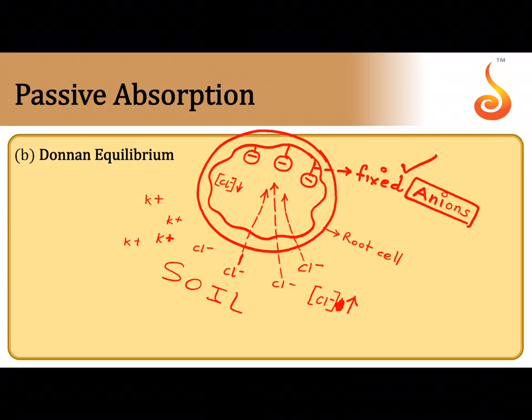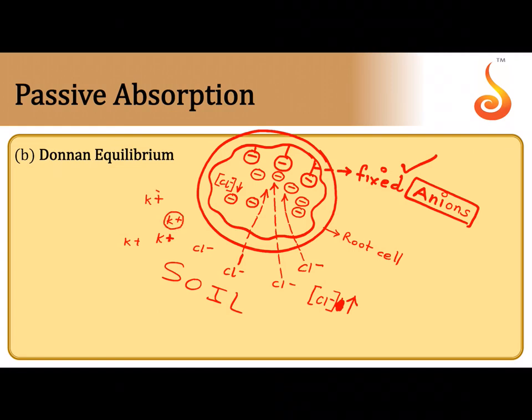Now what do you think will happen once these chloride ions enter inside? The inside will develop a greater negative charge, because already there were fixed anions, and now more and more chloride ions have come and collected inside. Now you can imagine they will exert an electrostatic force of attraction, and now who will go inside?